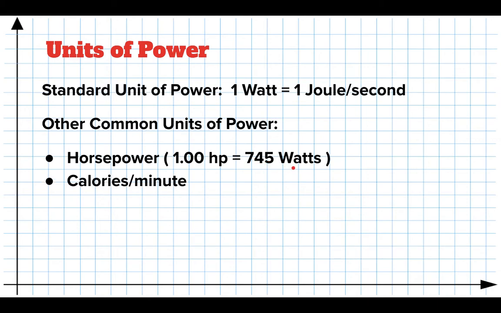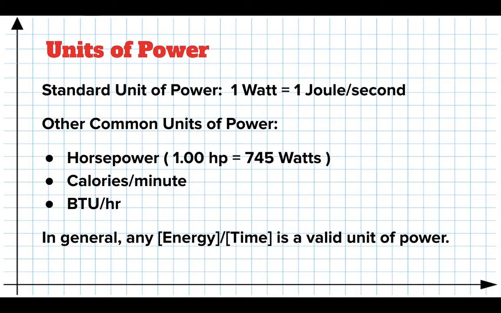Okay. Another common one is calories per minute. If you're on the workout machine at the fitness center, you might see that your power output is measured in calories per minute. So remember, calories is that unit of energy divided by a unit of time is the unit of power. If you're looking on your water heater, it might say how many BTUs of energy are transferred every hour. And in general, any unit of energy divided by a unit of time is a valid unit of power. But please remember, energy is not power.